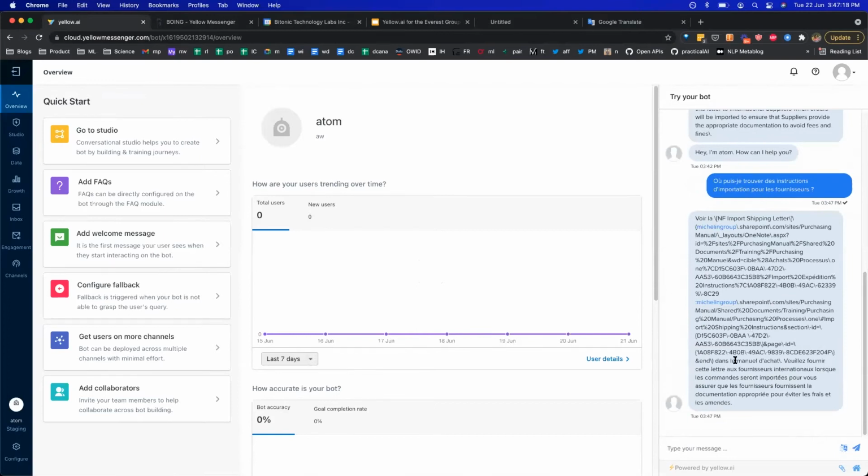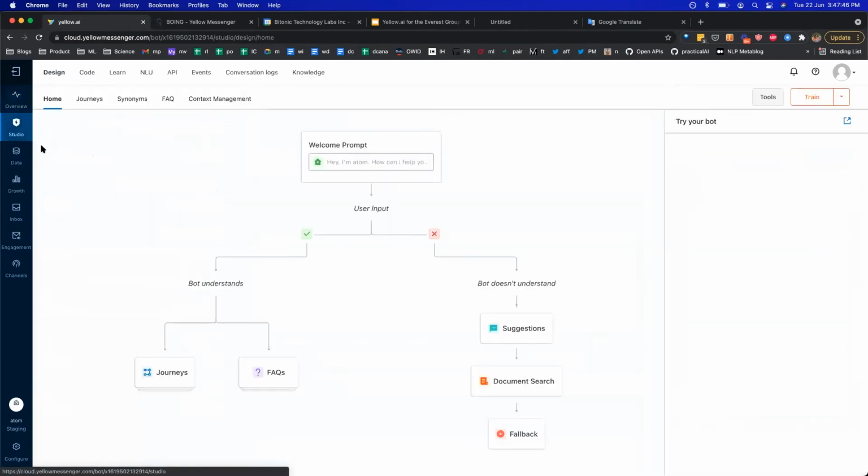Right, and if you see, the complete answer has automatically been translated into French. Obviously, the URLs, etc., have been left out. So the translation is able to detect which parts of the answer have to be translated. And if you noticed, we did not add any training for French, and we did not have to add French responses for any of this. All of this is being handled out of the box by our multilingual model. So this was all about knowledge bots and multilingual bots.